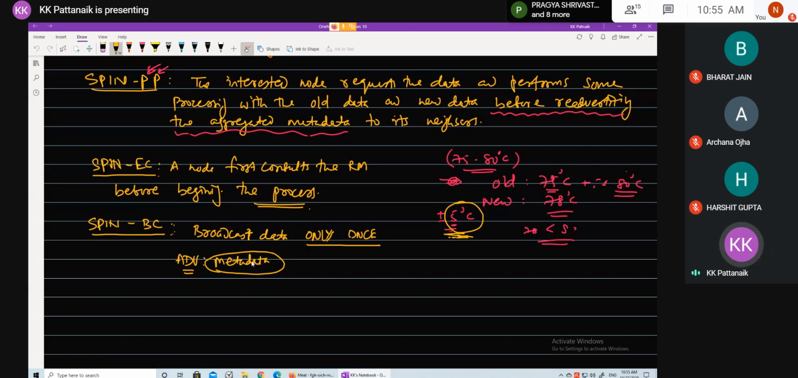But if they don't possess the data, then what happens is that the node sets a timer, and after waiting for that timer to expire, the node sends the request message to the original advertiser.